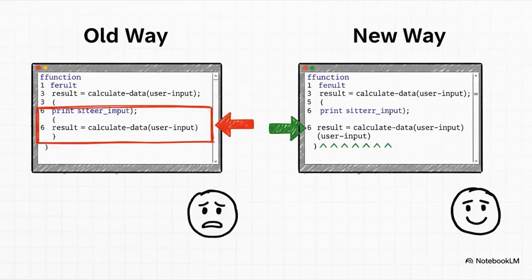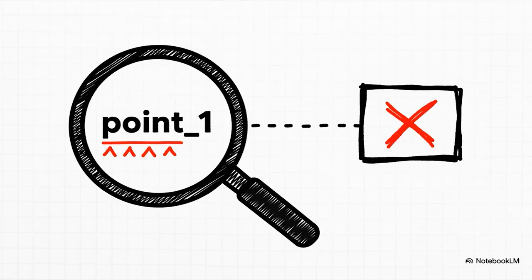Just take a look at this error message from a modern version of Python. In the old days, Python would have just told you the error was somewhere on line 6, leaving you to guess which part was the problem. But now, it's surgically precise. Notice those carets? The little VVV symbols? They aren't just underlining the line, they are pointing to the specific token, the identifier .1. That was the problem. The interpreter knows this exact token evaluated to none, which caused the crash. This takes all the guesswork out of debugging and helps you fix the problem instantly.